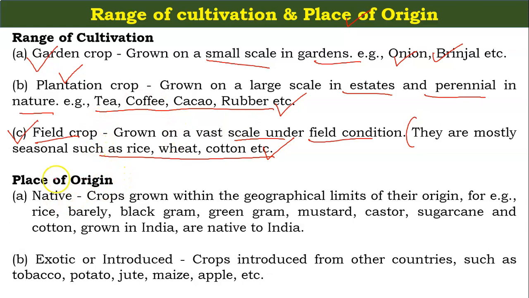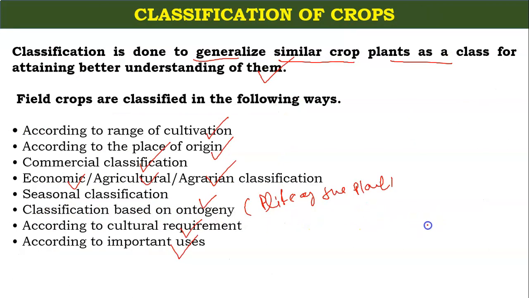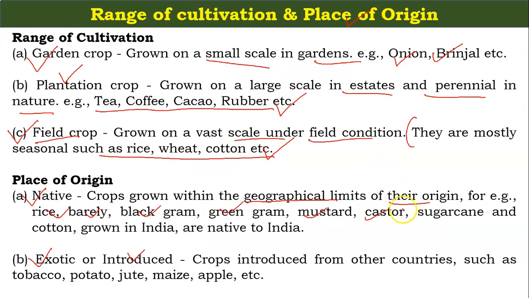On the basis of place of origin, we can classify the crops as native crops and exotic or introduced crops. What are the native crops? Crops grown within the geographical limits of their origin. For example, rice, barley, black gram, green gram, mustard, castor, sugarcane and cotton grown in India are native to India.